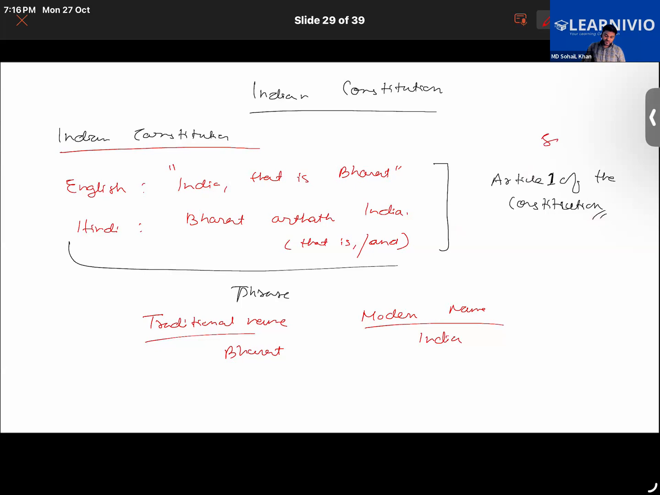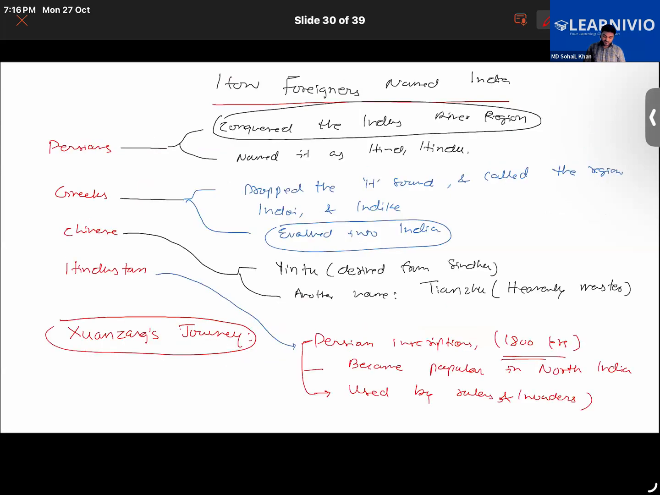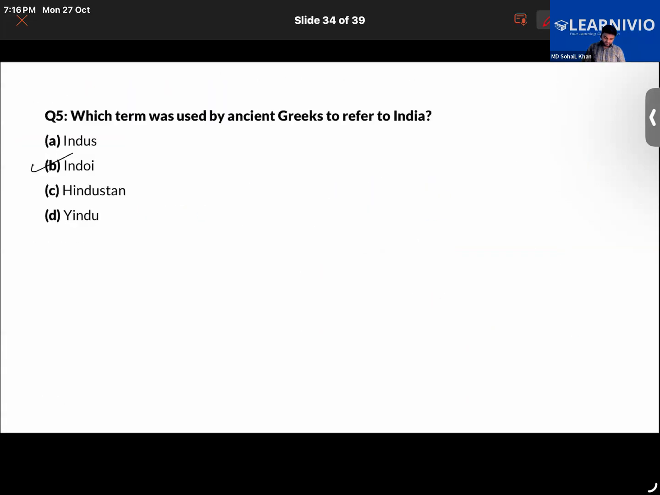This is the source. Like where it is found, it is found in Article 1 of the Indian constitution.